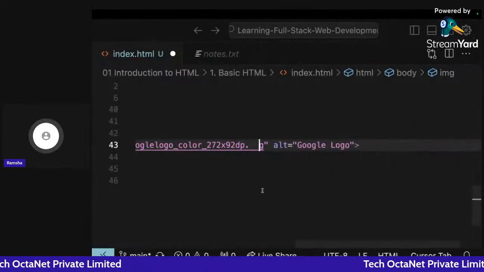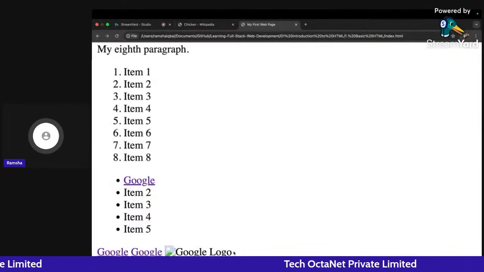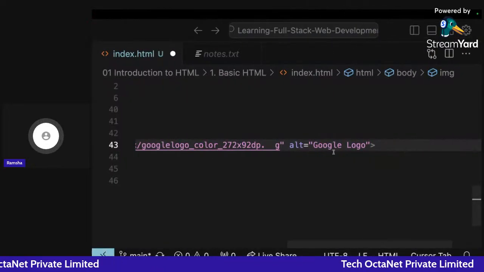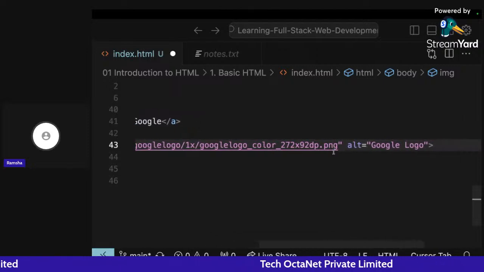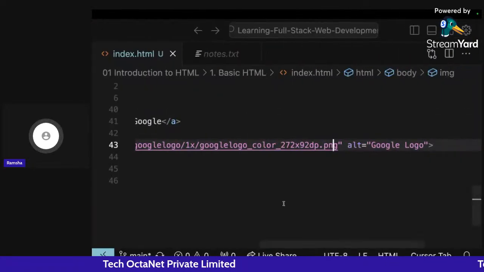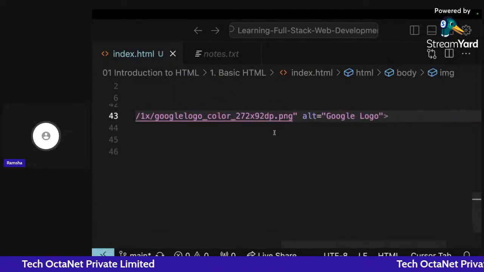So we use it to show the user that there was some image, but it might be due to your internet connectivity issues or some other reason you are not able to see it. Okay, so that's why we write Alt here. Let me save it again. Let me refresh. So you can see how I can add an image here also.